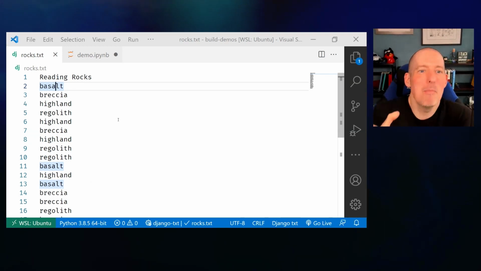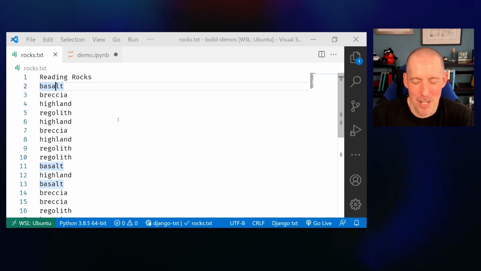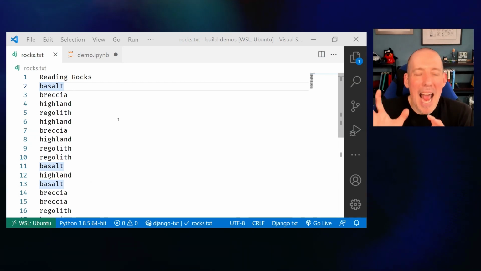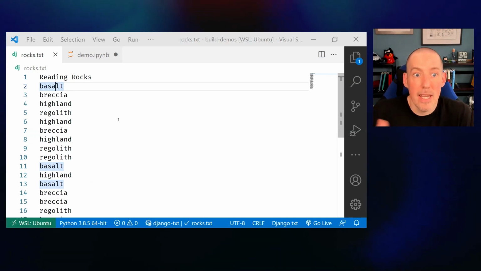Python is custom built for something like this, for these types of applications. The language gives me a lot of great support for this. And you're going to notice that there are a lot of great utilities that you can go grab that will allow you to really expand upon this.